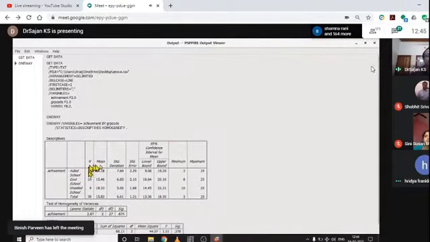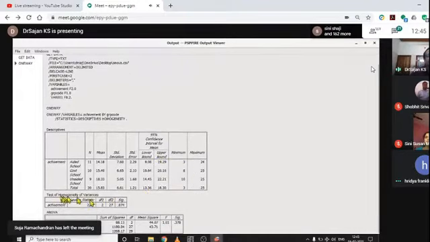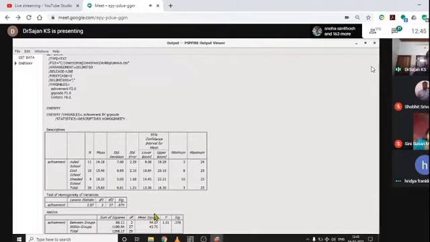Here the aided school mean value is 14, the government school mean value is 15, and the unaided school mean value is 18. That is, there is more achievement in unaided school. Then minimum, maximum value, standard deviation and such things are there. Go to the test of homogeneity; it is passed. Then go to the ANOVA. Here the value is 1.01 and it is lesser than the table value.